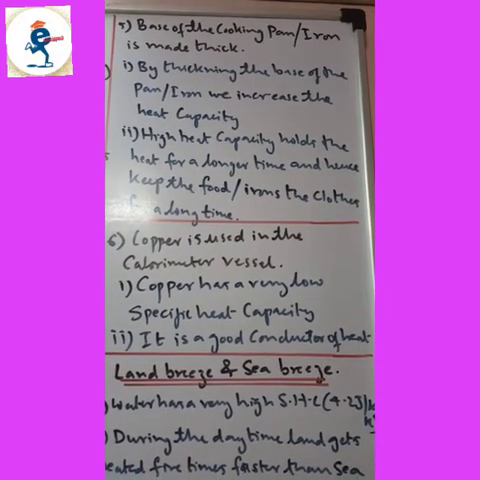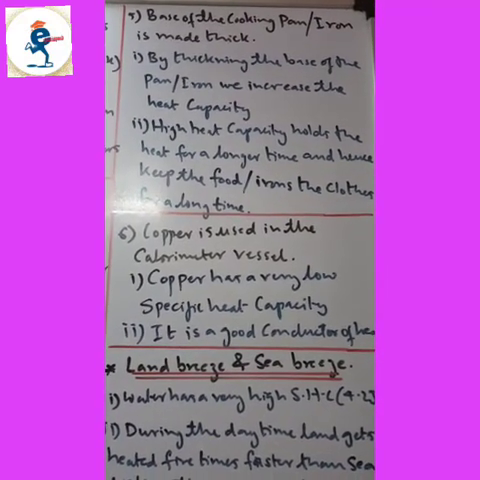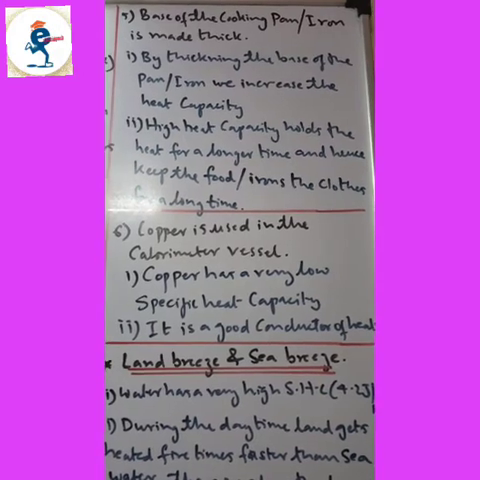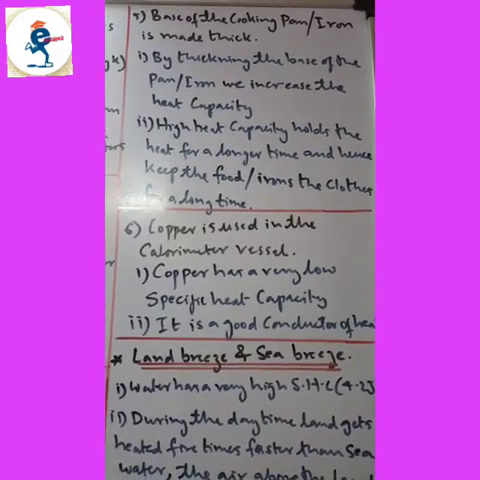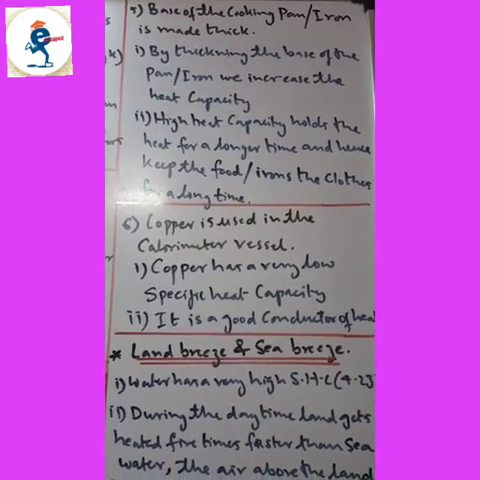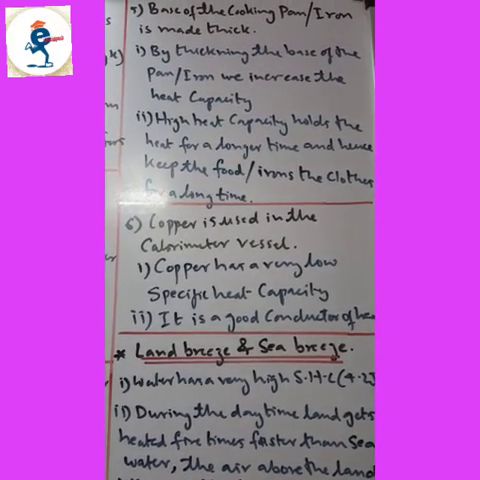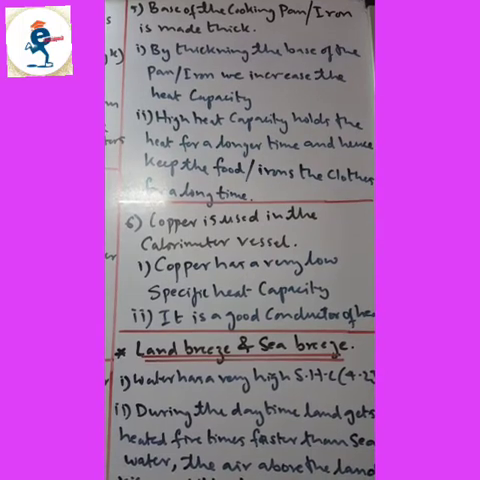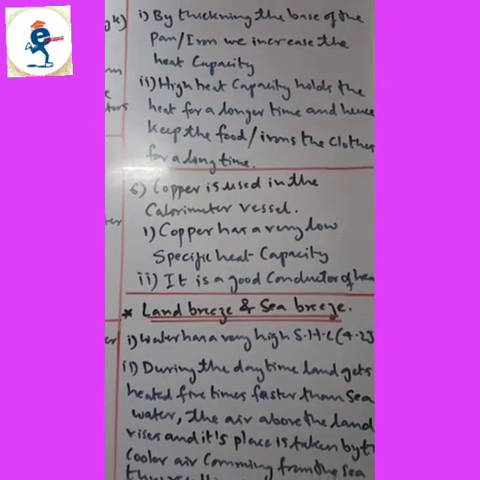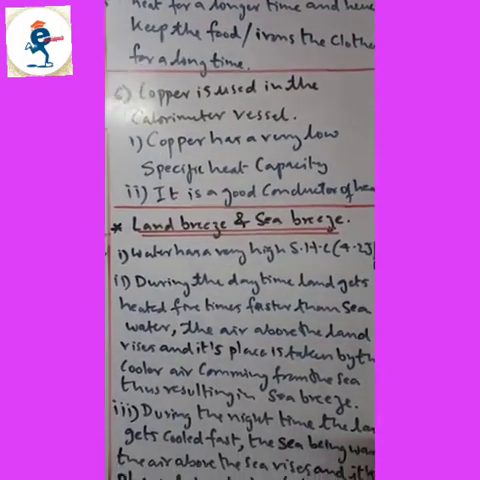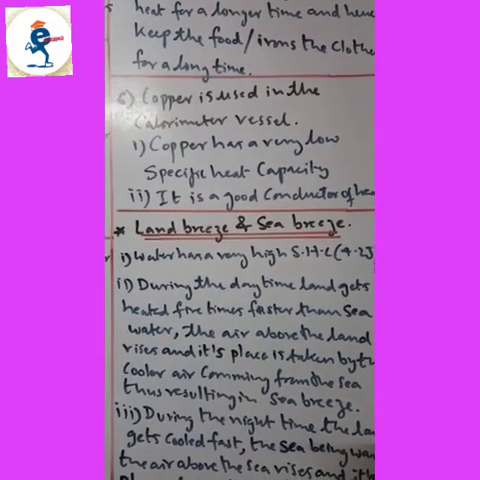Now fifth key reason, base of the cooking pan, iron is made thick. By thickening the base of the pan, iron, we increase the heat capacity. The second point, heat capacity holds the heat for a longer time and helps keep the food, iron the clothes for a longer time. So you can iron the clothes even when you switch the electric iron off, or you can cook the food even after you switch off the gas. That means you have some heat still there.